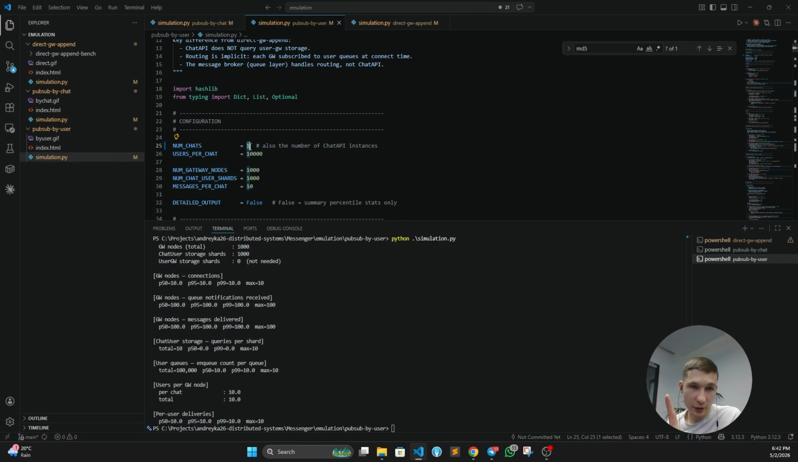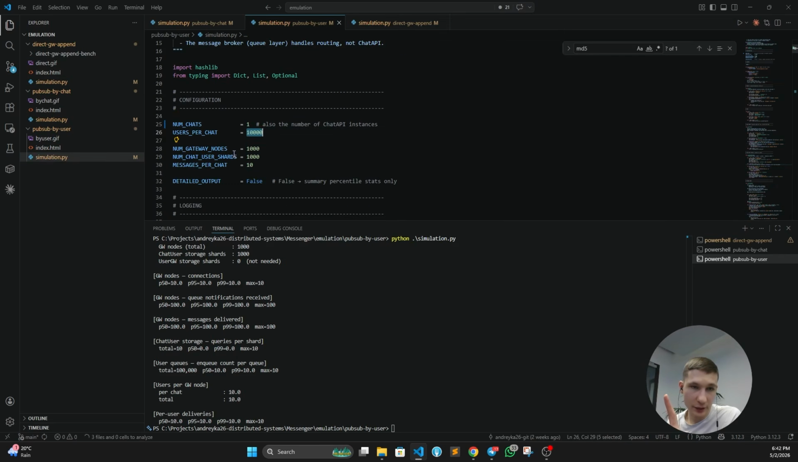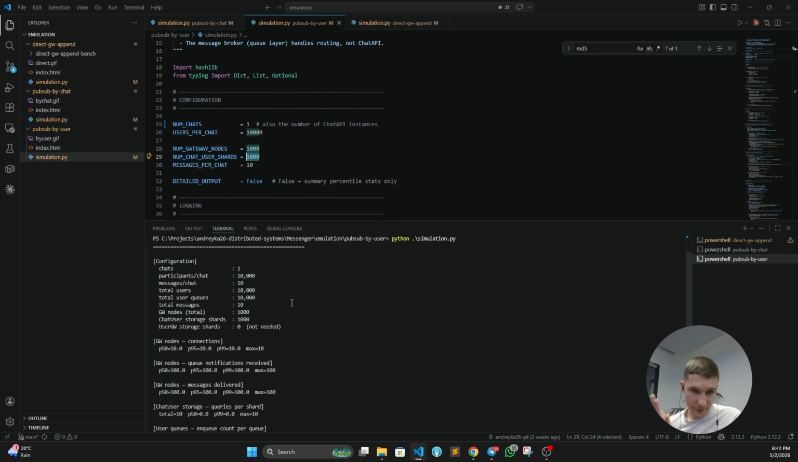We have again one chat, 10K users per chat. We're gonna have 1K of gateway nodes. And these are shards. This is irrelevant. Sharding by chat should be pretty fine. What results did we have?